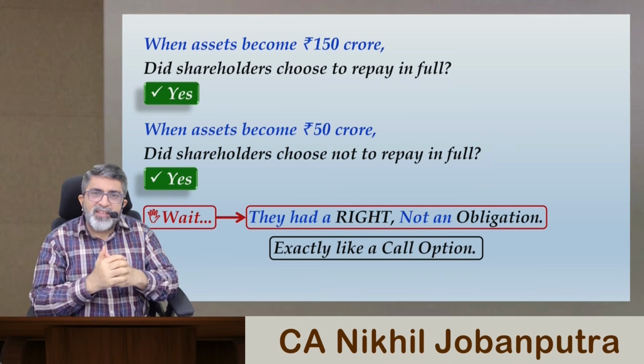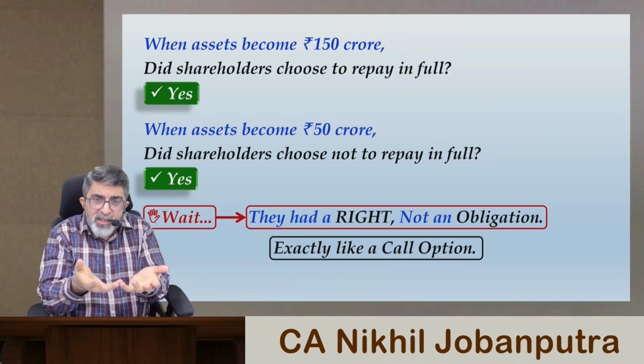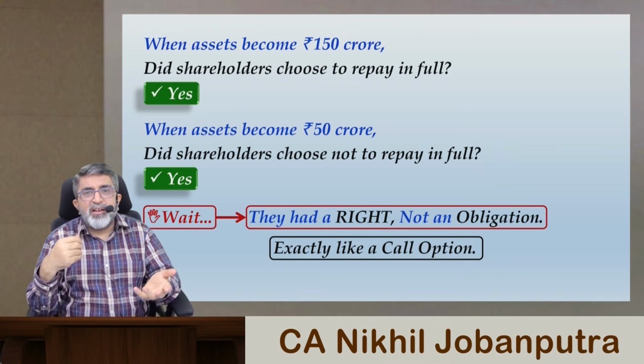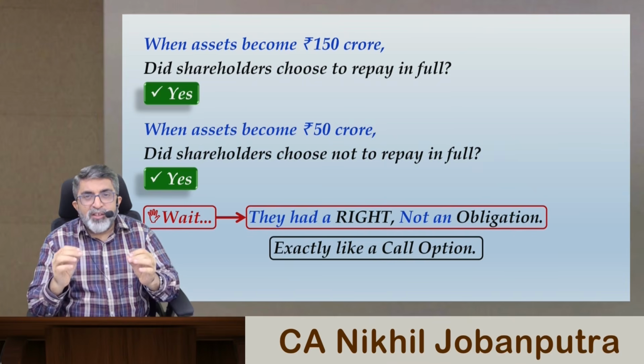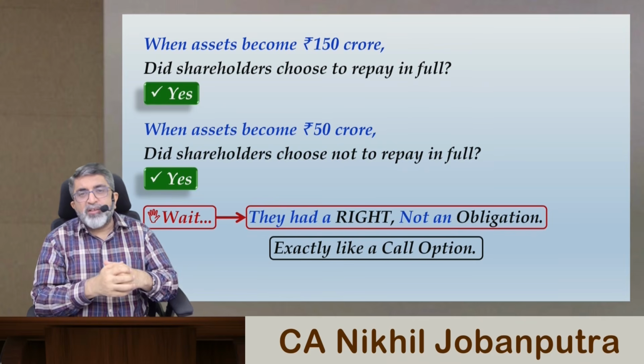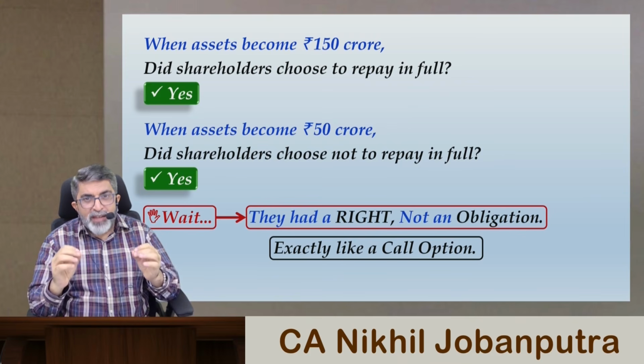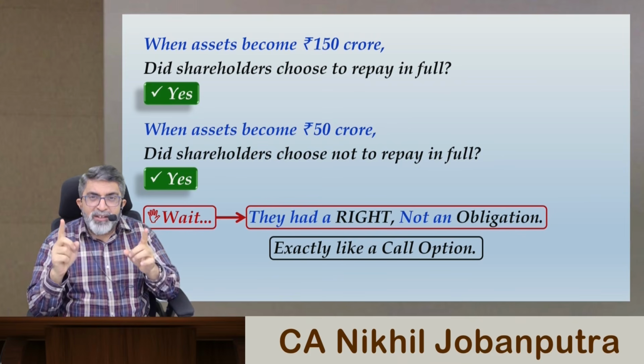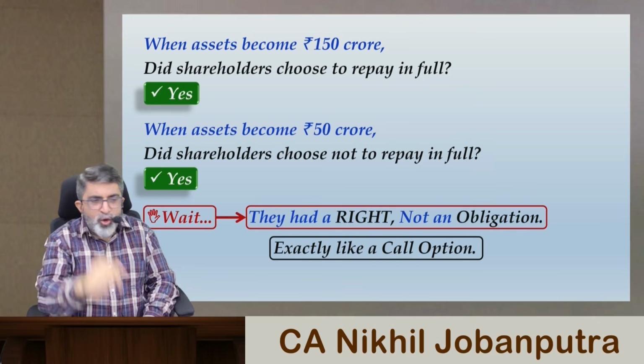They make an exit, and whatever is the value of the asset is taken over by the debt provider. You are not exercising the call when the value of the assets is just rupees 50 crore. That is why when we talk about equity, equity is always long call.